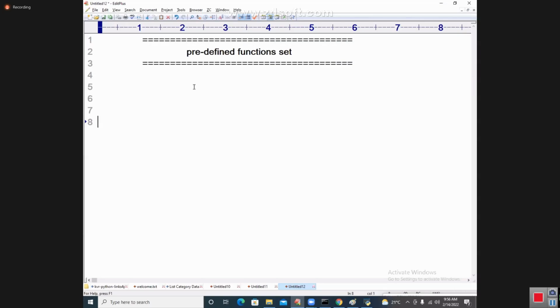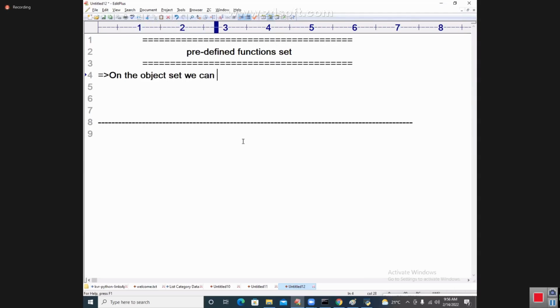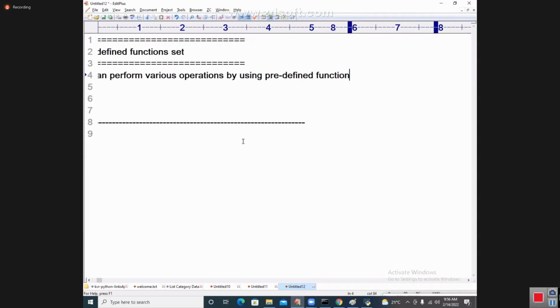On the object of set, we can perform various operations by using predefined functions present in set.